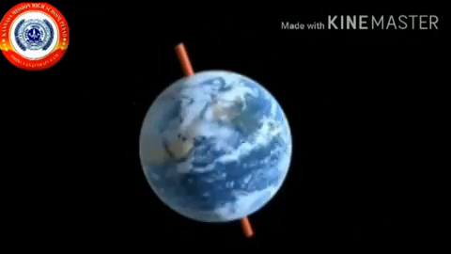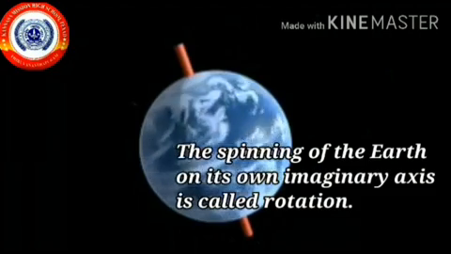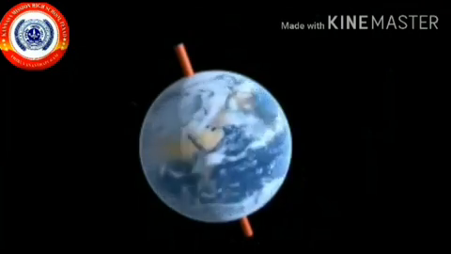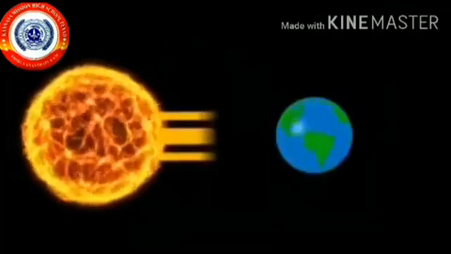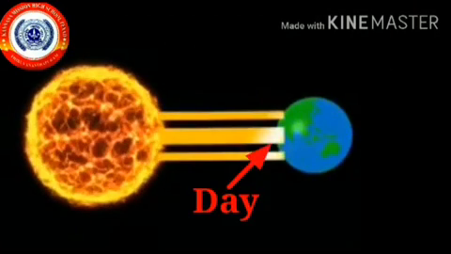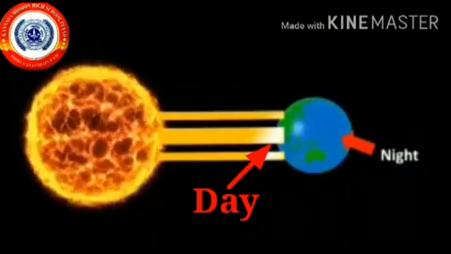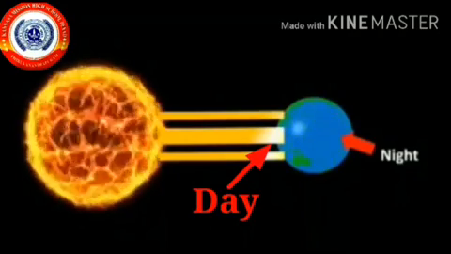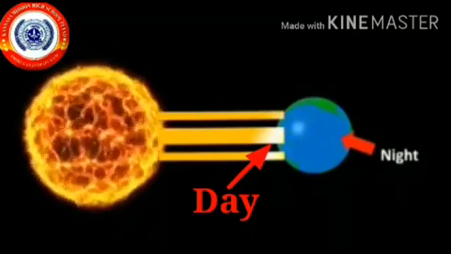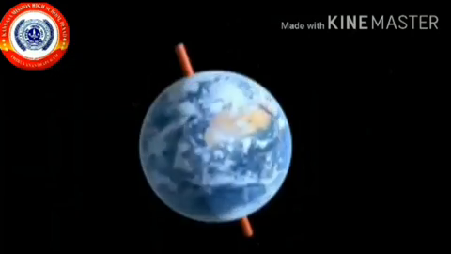The spinning of the Earth on its own imaginary axis is called rotation. The part of the Earth facing the Sun due to rotation gets illuminated and experiences day. As the opposite face does not get sunlight, night is experienced there. Day and night are experienced one after the other due to the rotation of the Earth.